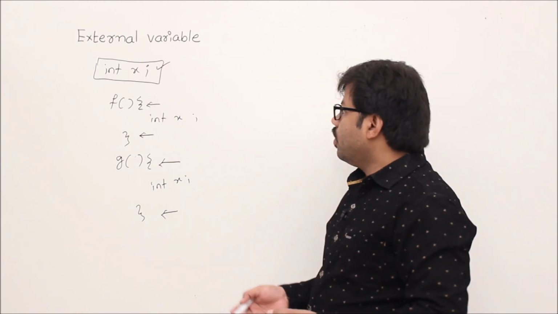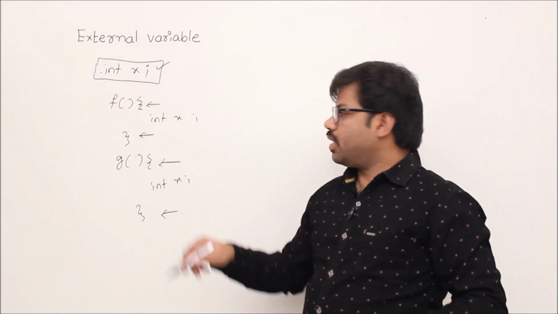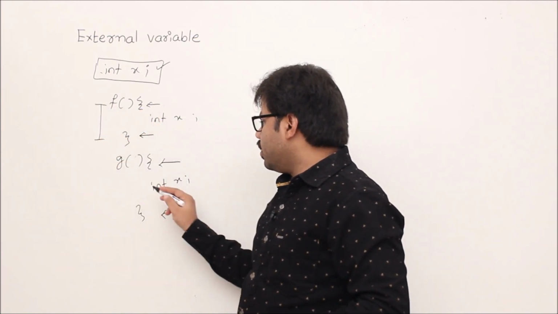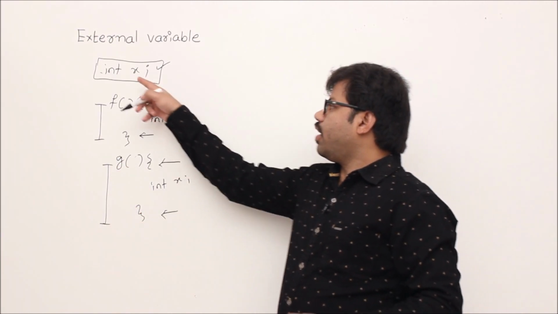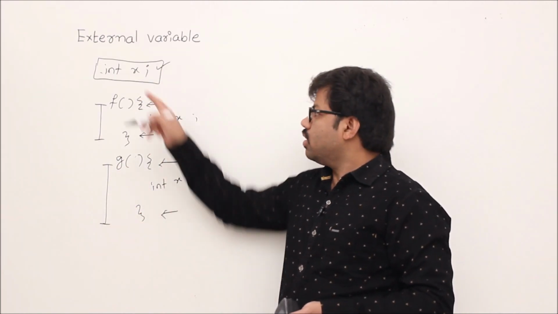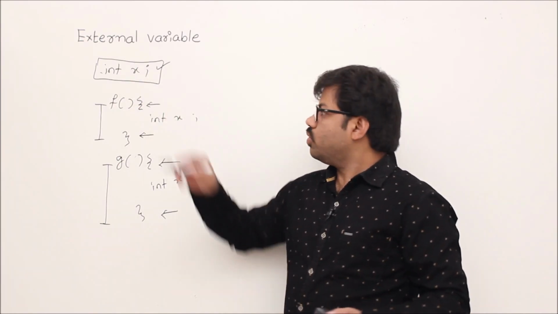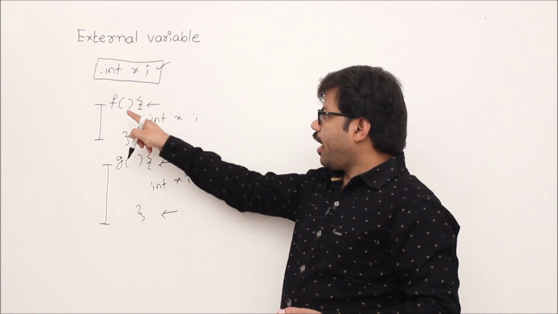Understand? Now can we define a global variable and a local variable at a time? Yes, because we know that the scope of this local variable is only here to here, and the scope of this local variable is here to here. Still we can define one more variable x, which is global. The purpose of a global variable is to communicate across functions.